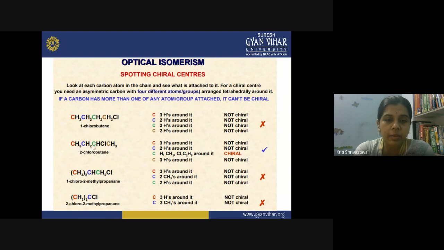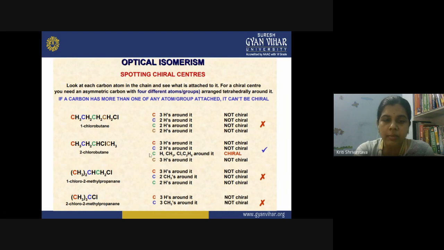Then the third carbon. Now, if you look at the third carbon carefully, what are the groups attached to it? On one side you have a CH3, then you have a hydrogen, one chlorine and an ethyl group, that is C2H5. So now what happens? All the four groups are different.